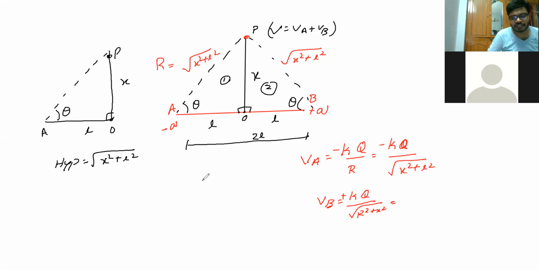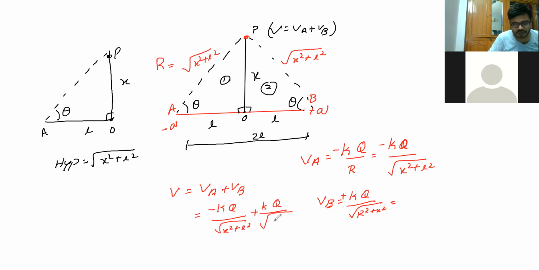So when you're taking the relation, the potential V is equal to VA plus VB. I'm going to substitute the relation here. So minus KQ by square root of x square plus L square and plus KQ by square root of x square plus L square. If you see that, both values are the same, one is minus and one is plus. Okay, right? So both are cancelled together, then what will happen? It will be 0. So the potential V is equal to 0 for this equatorial.